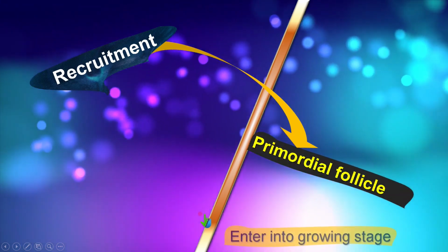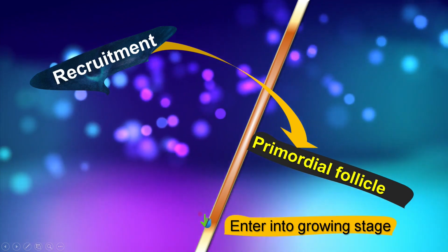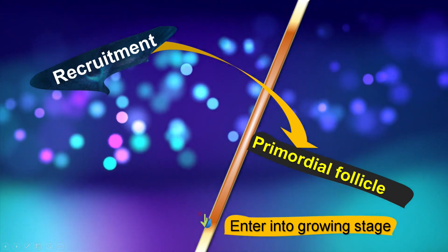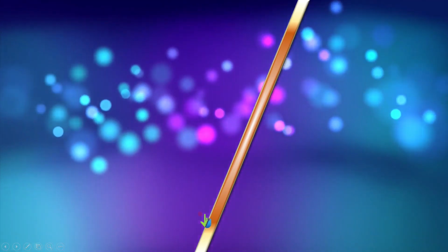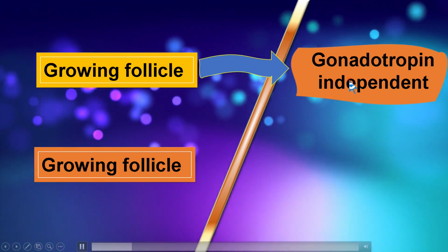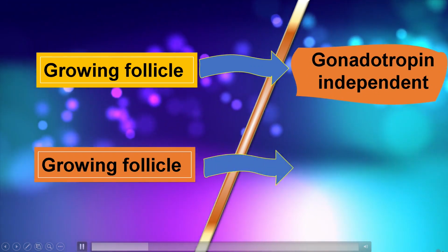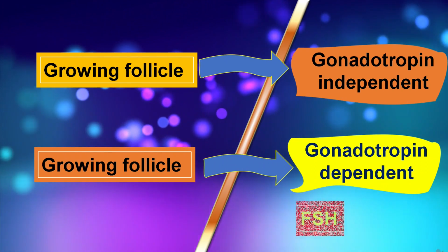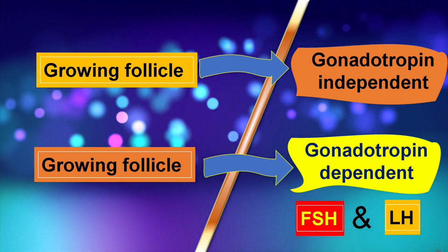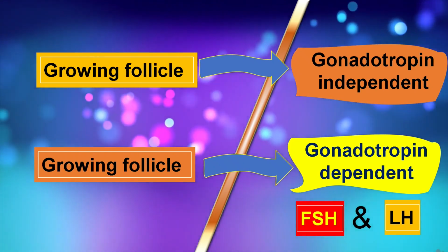The primordial follicles are awakened by the intra-ovarian factors and then they start growing, that is, enter into the growing phase. Let us divide the growing phase into two stages. First is gonadotrophin independent follicular growth. Second is gonadotrophin dependent follicular growth, that is, the follicle requires FSH and LH for its growth and maturation.